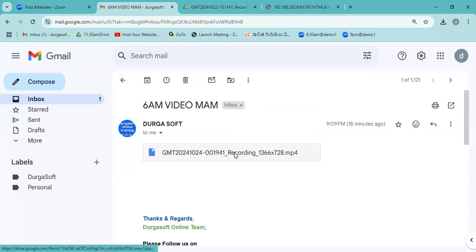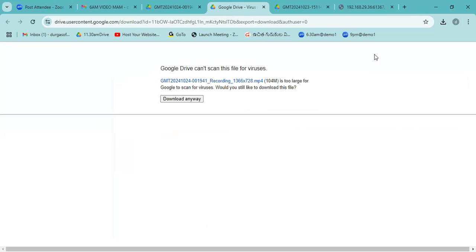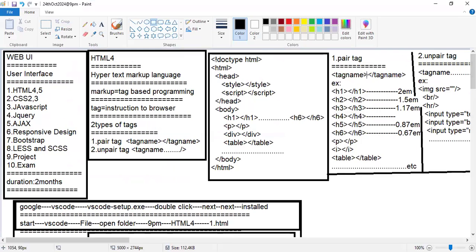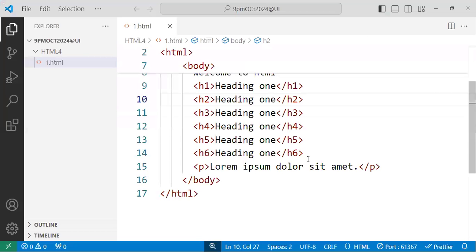Once you start the tag, you definitely need to close the tag. That one we call a pair tag. Then the unpaired tag is a self-closing tag. A self-closing tag is what we call an unpaired tag. This is a pair tag, this is an unpaired tag. So all HTML tags will be written like this.